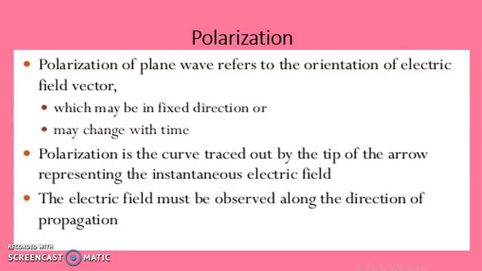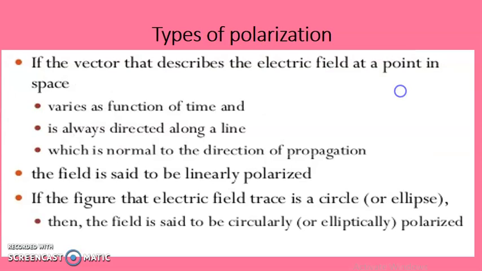The polarization of the plane wave refers to the orientation of the electric field, which may be in a fixed direction or may change with time. The polarization is the curve traced out by the tip of the arrow representing the instantaneous electric field. The electric field must be observed along the direction of propagation. Now see the different types of polarization.